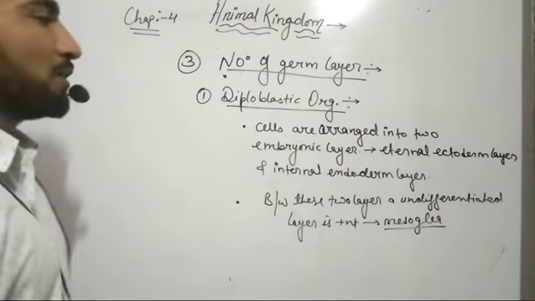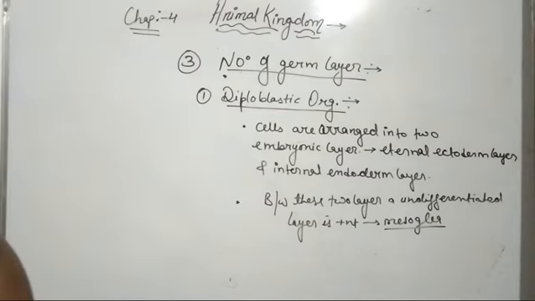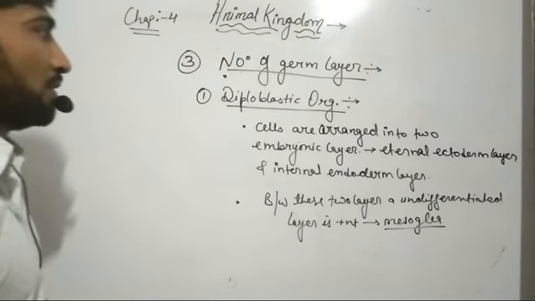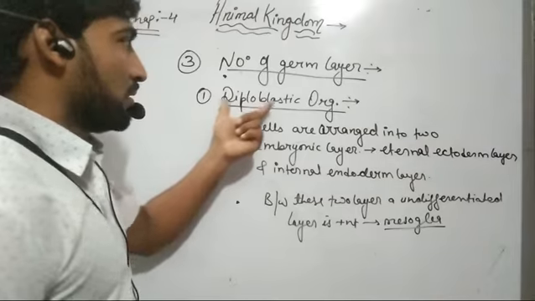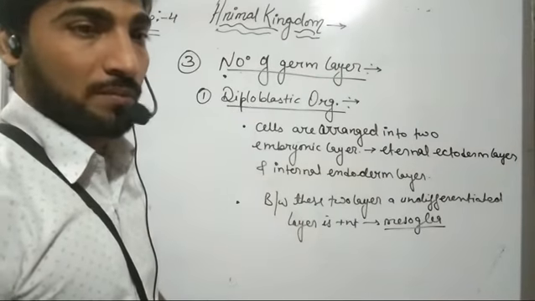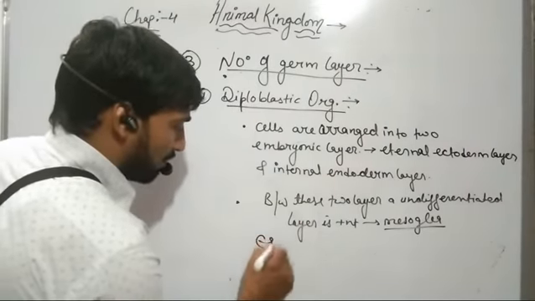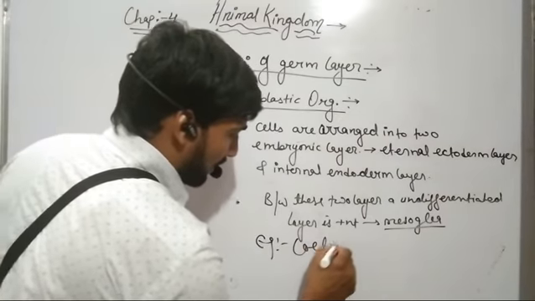The example of the organism which have diploblastic type of arrangement of germ layers is coelenterates.